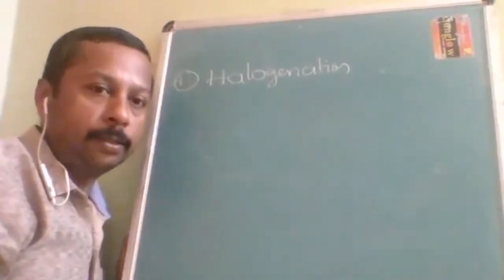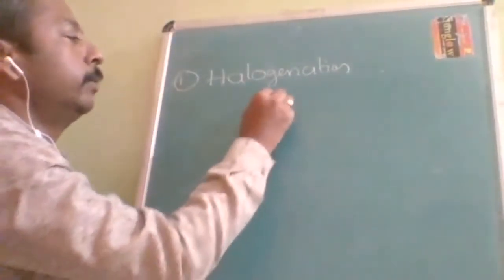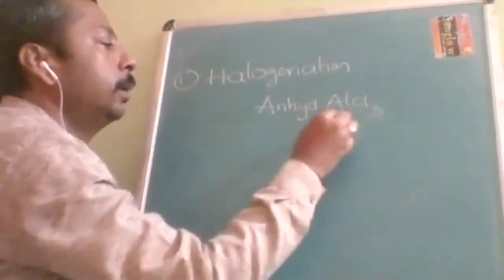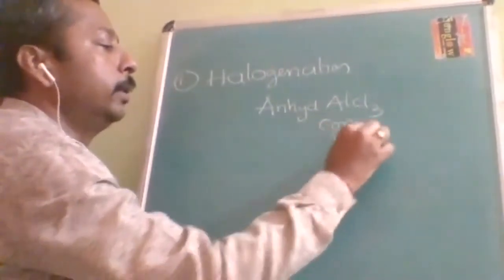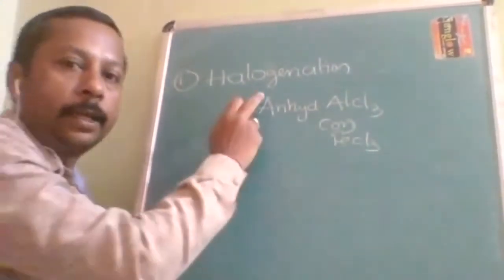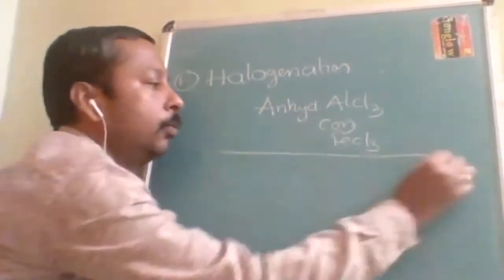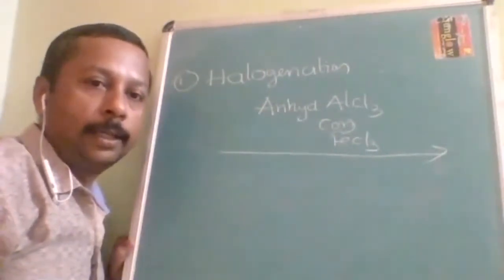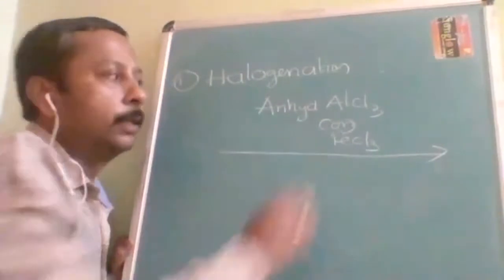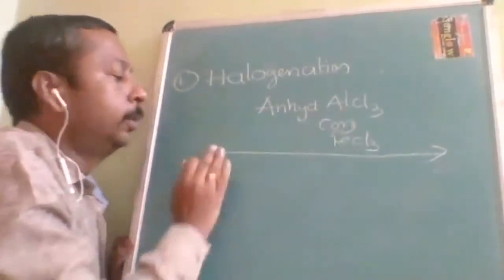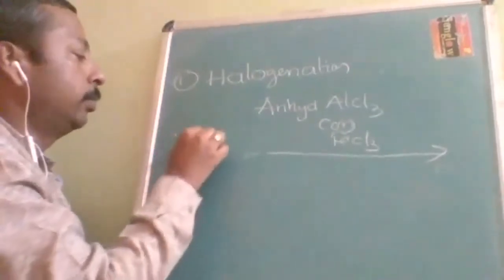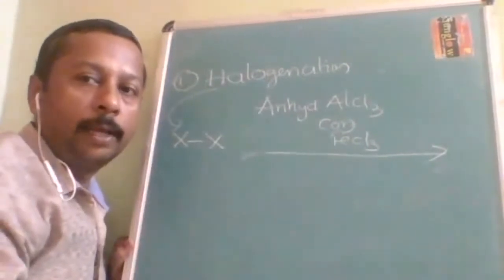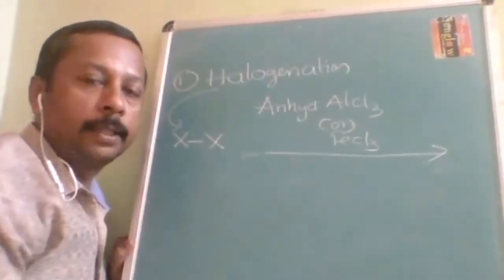This reaction requires a reagent like anhydrous AlCl3 or anhydrous FeCl3. That is how to identify this reaction takes place. Wherever you find anhydrous AlCl3 or FeCl3, these are called Lewis acids. So in their presence, suppose X2, this is a halogen, the halogen will be converted into an electrophile.